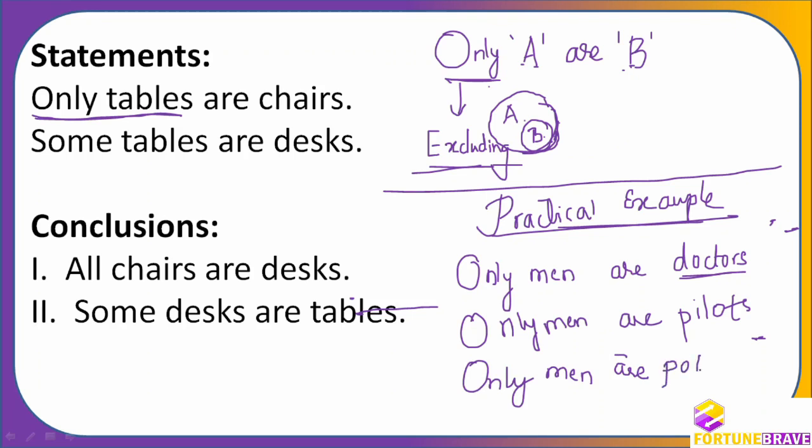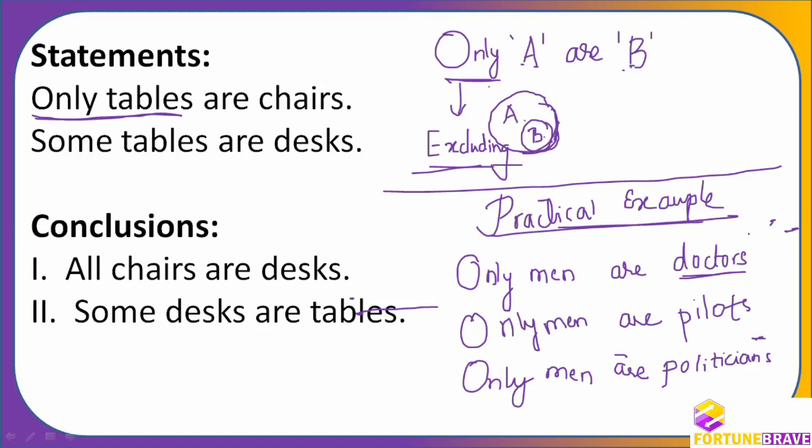Let us take politician. This is not true, but I'm just taking an example. This can be possible, right? Only men are politicians. Now all these cases are possible in a society. Earlier, no woman was allowed to be a doctor.